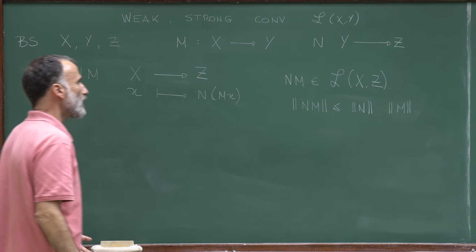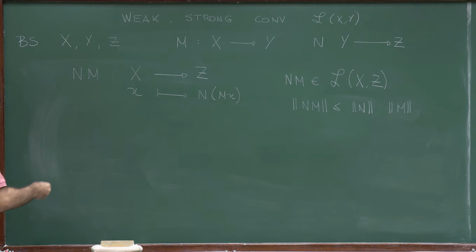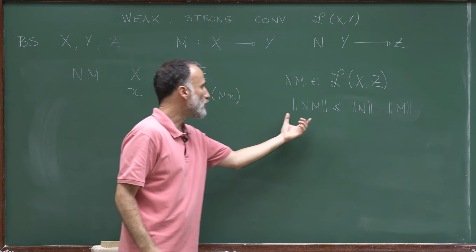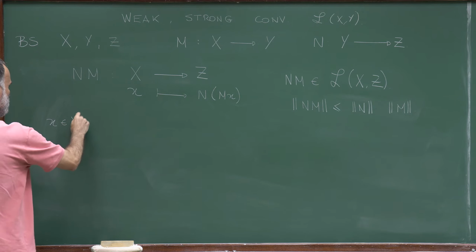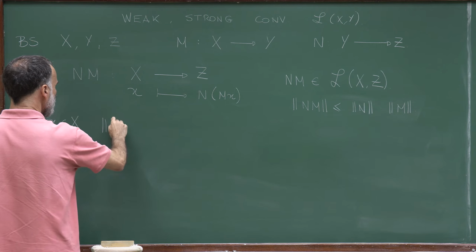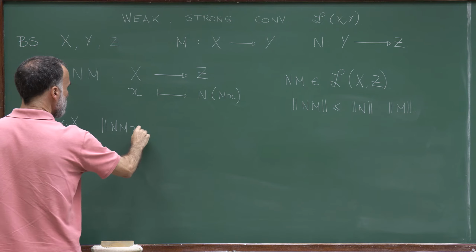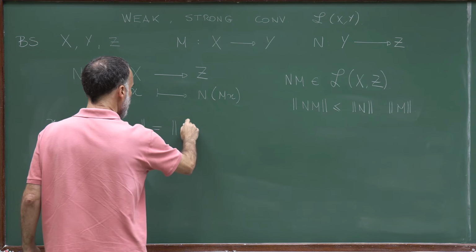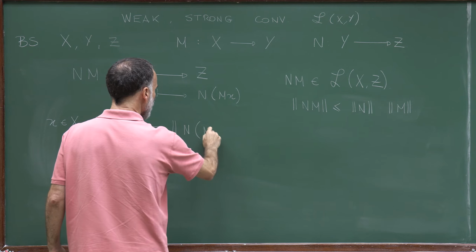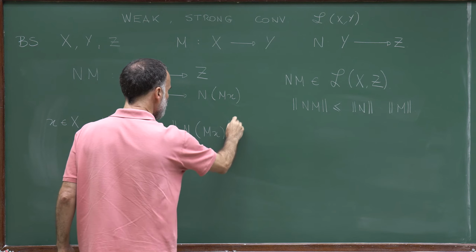Well, this is extremely simple. I want to estimate the norm of NM. So for that, I take x in X and compute the norm of NMx. By definition this is the norm of N applied to Mx.